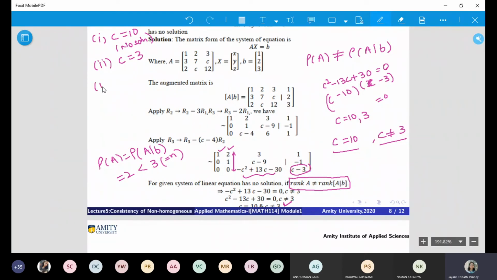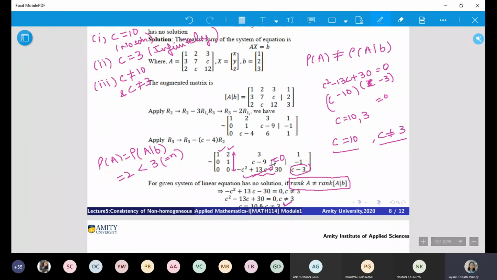For unique solution, c should not be 10 and c should not be 3. Why so? You don't want 0 here. Are you getting my point? You want this as a non-zero value.